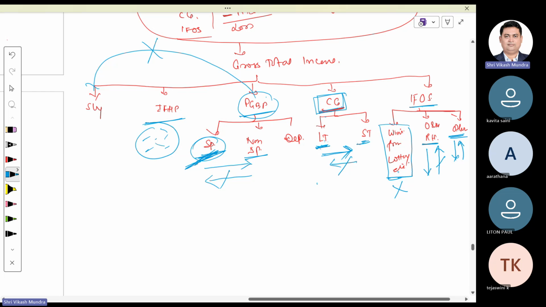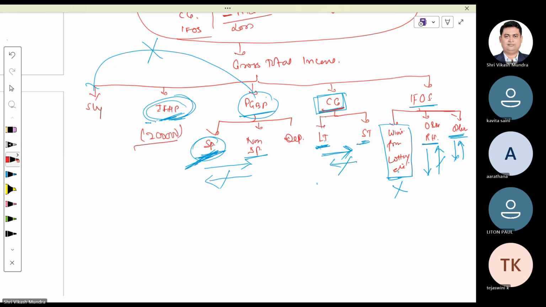But if the net result from income from house property is negative, then he may take assistance from his brother, but to the maximum extent of rupees 2 lakh under the old tax regime. And under the new tax regime, no assistance from any of their brothers.